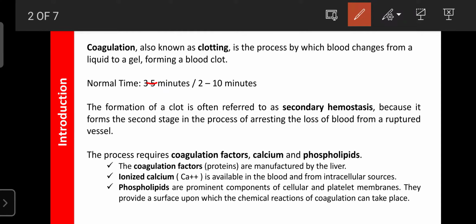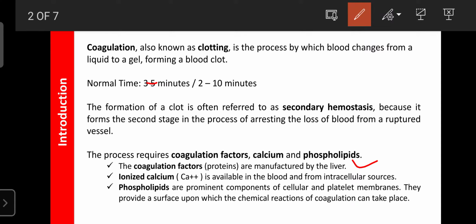It can prevent the loss of blood, and the blood coagulation process requires various factors. Those factors are known as coagulation factors, and it also requires calcium and phospholipids. Maximum coagulation factors are protein in nature, and they are manufactured in the liver.